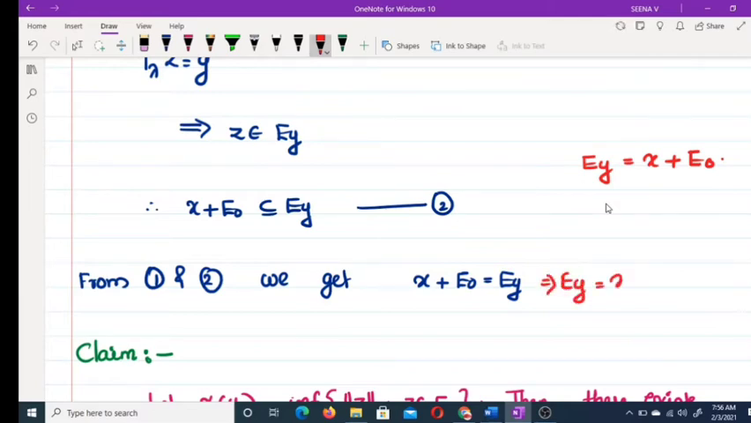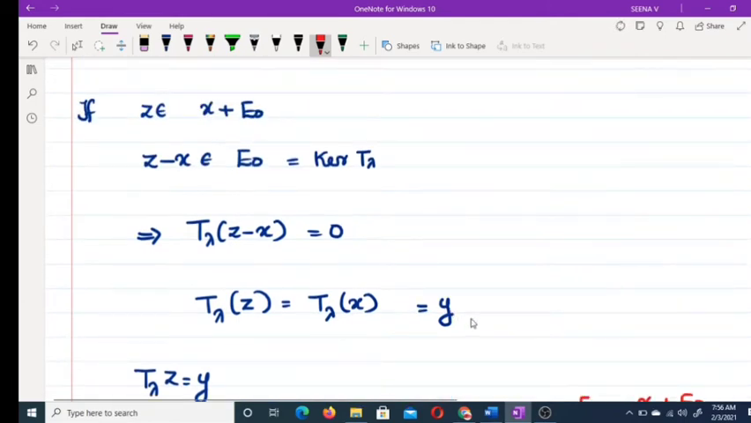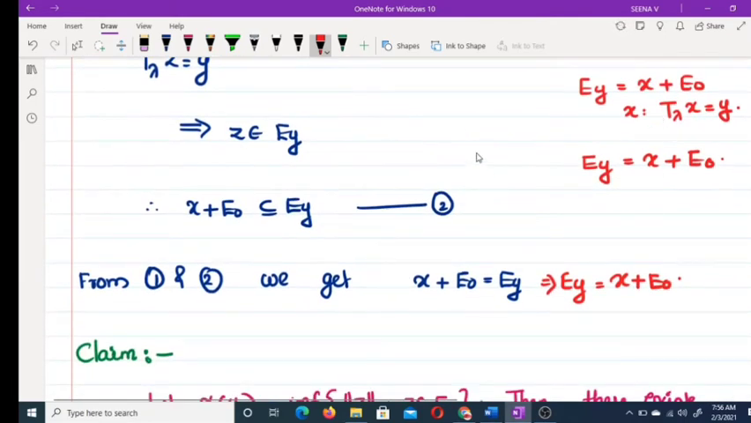EY equal to x plus E naught. So what is the meaning of that? EY equal to x plus E naught, where x satisfies the condition x is such that T lambda x equal to y, because we have to choose x like this, T lambda x equal to y. This you must remember: EY equal to x plus E naught.